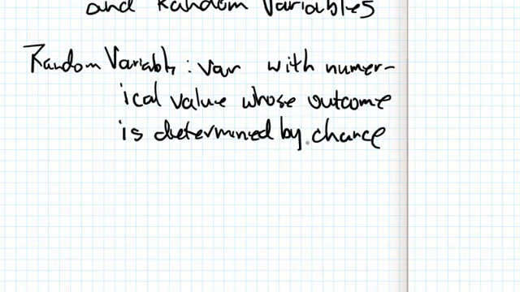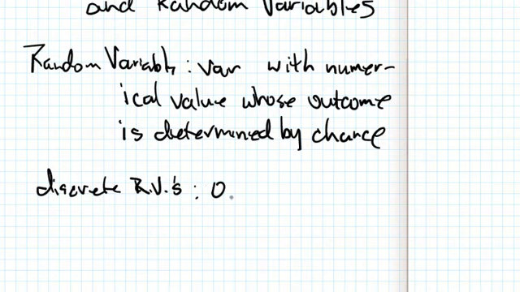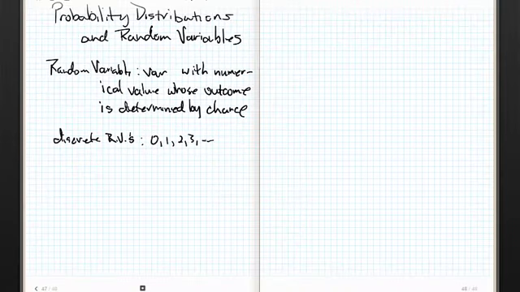Now there are two types of random variables. There are discrete random variables, or discrete RVs, which just like we talked about before with discrete numbers, their outcomes are going to be 0, 1, 2, 3, etc. Basically the whole numbers. Think of it as what you would roll with 2 die.